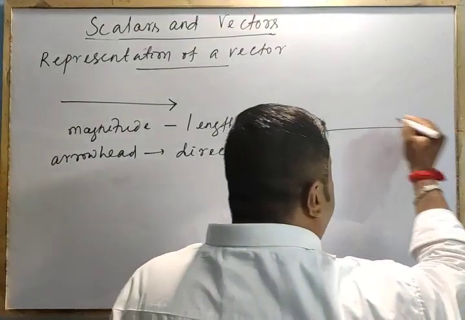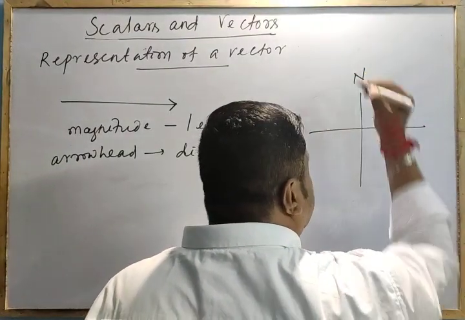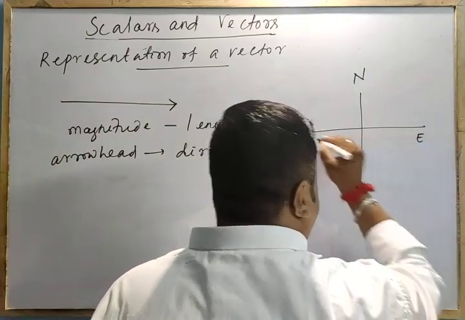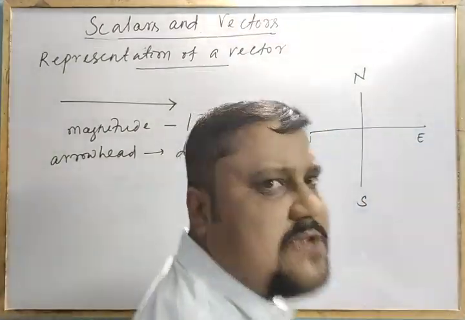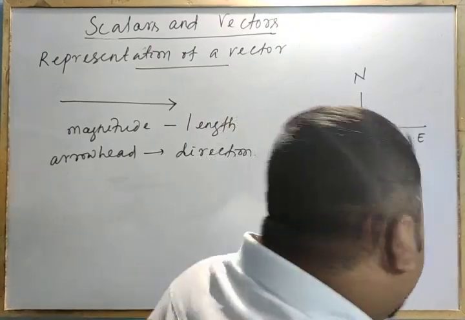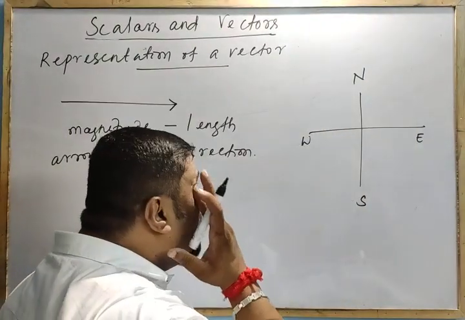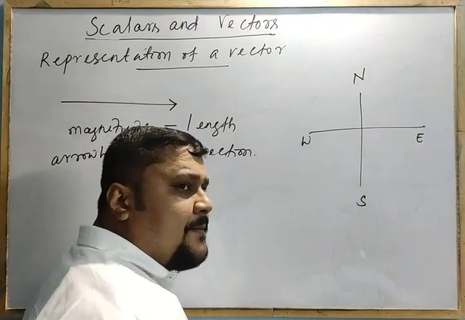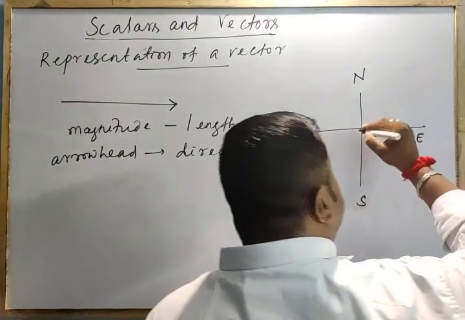Take a simple example. Let me draw the directions: north, south, east, west. I have shown the directions like this. Right? Here, take that a body is moving in the northeast direction.